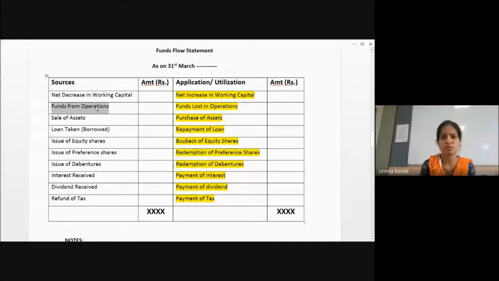So a source is created from the business activities only, that is funds from operations. You may be producing, manufacturing the product, selling them into the market, and you're getting some amount of funds. Those are the funds we are talking about. So for this, we are creating the third step. And for identifying some of the amounts, for finding out this amount, we have to create the different accounts. So we are creating the second step for that, right? And the last step is this one.